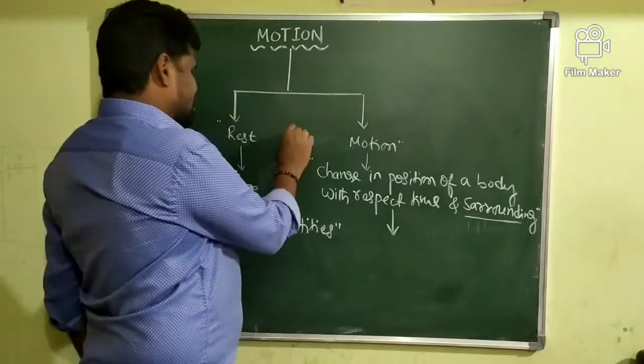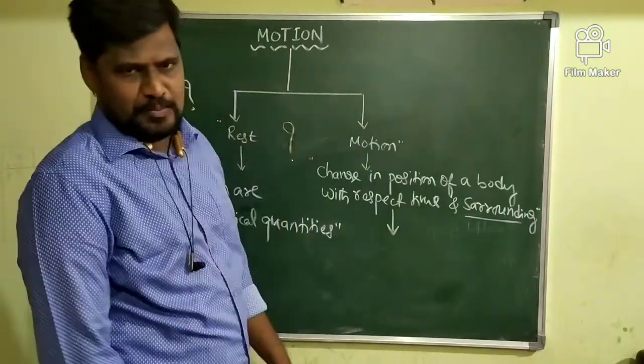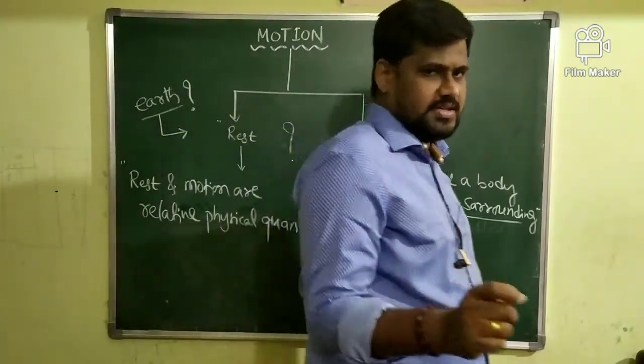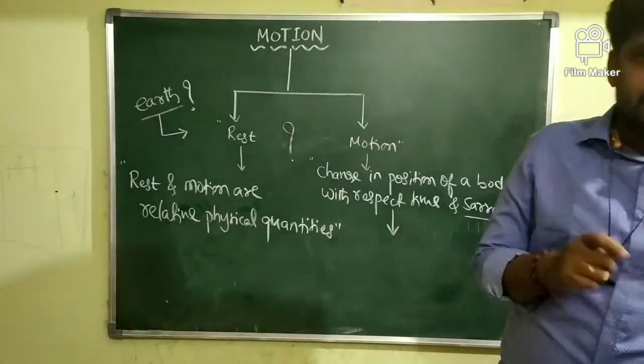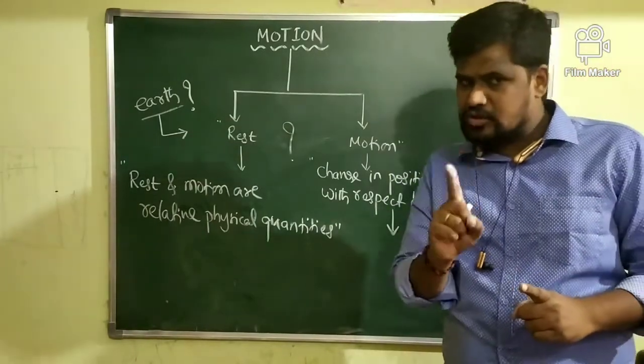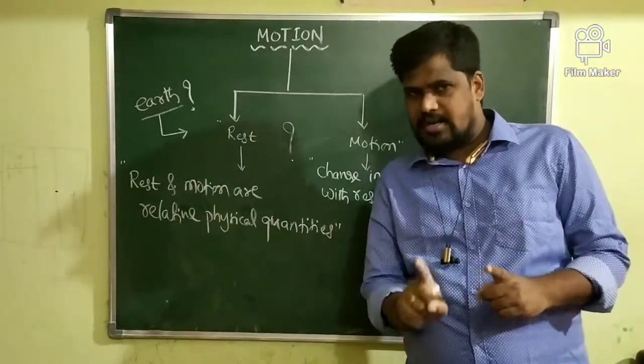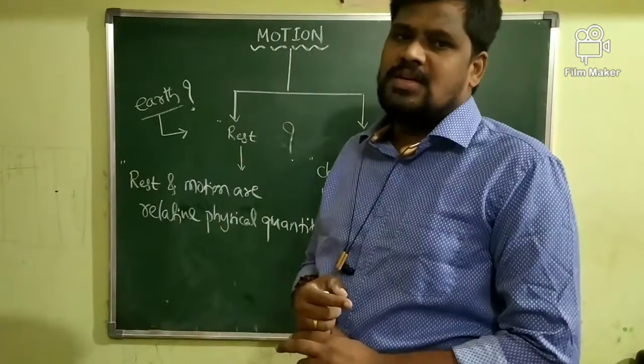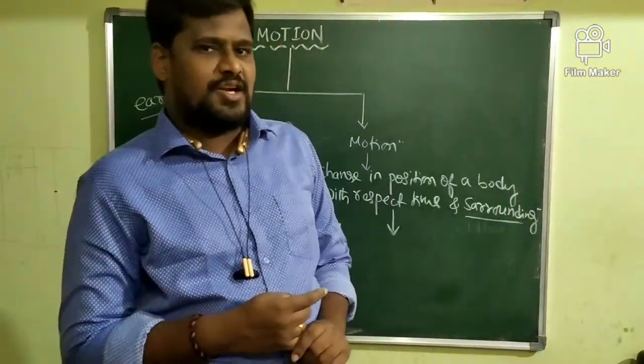Once again, it depends on a reference point. If you take the classroom as your reference point, with respect to the classroom, all benches and all students are in the state of what?